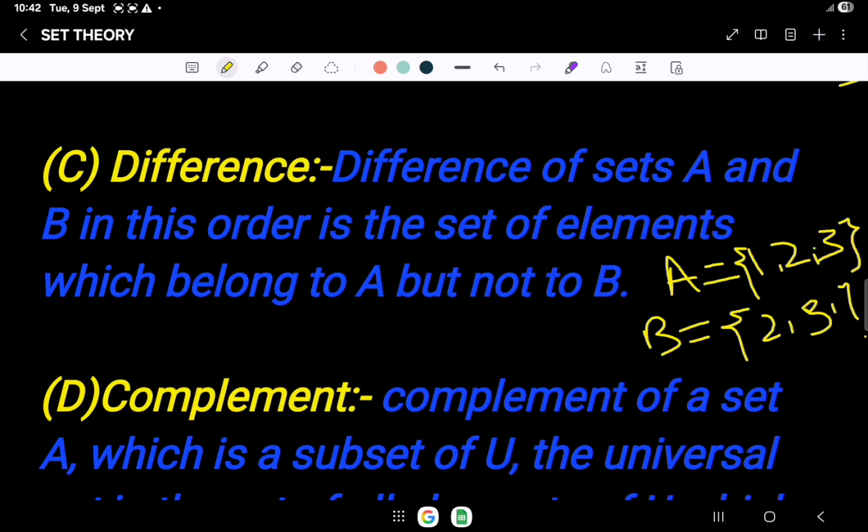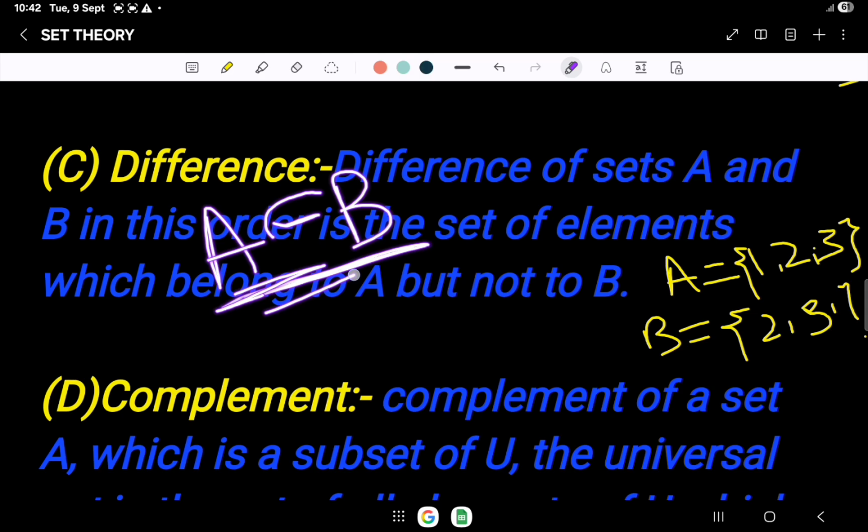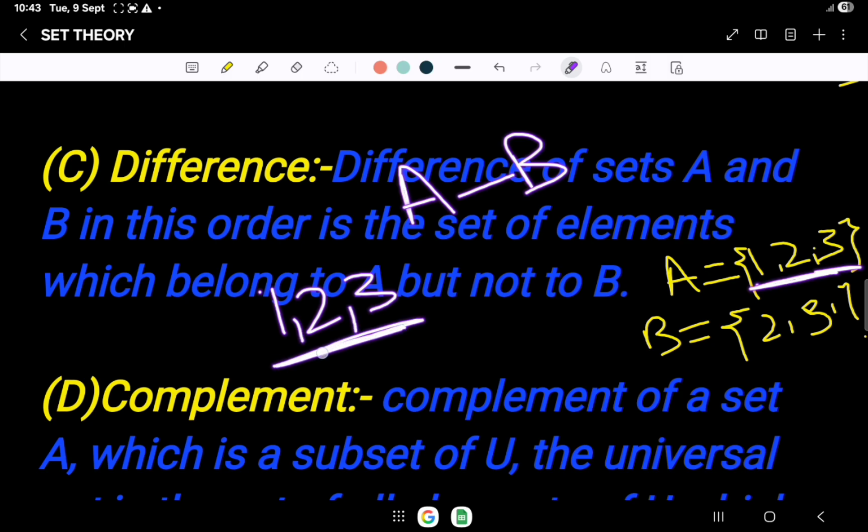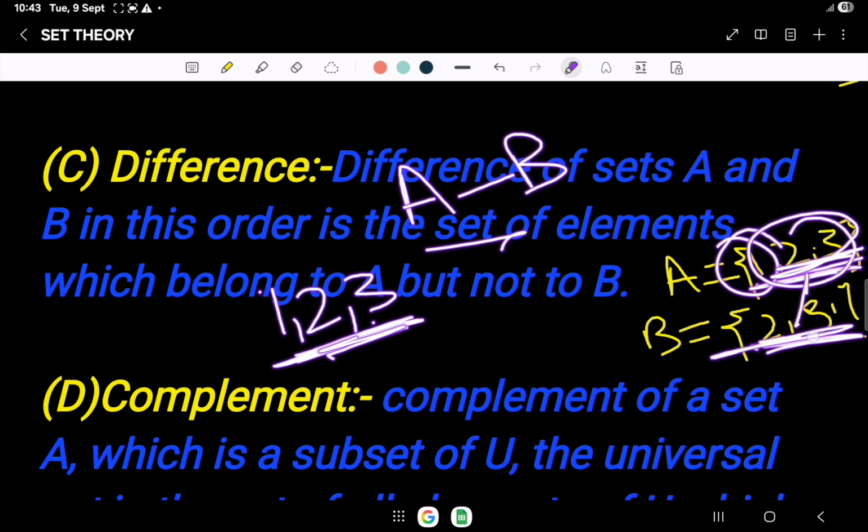What is difference? If A equals {1, 2, 3}, B equals {2, 3, 4}, then understand what we have to do. If we take A minus B, then we will take all the elements from A which do not belong to B. Here A equals {1, 2, 3}. From this we have to subtract B's elements. B's elements are 2 and 3. So we are left with 1 only, because 2 and 3 are elements of B. We will subtract the elements of B from A.